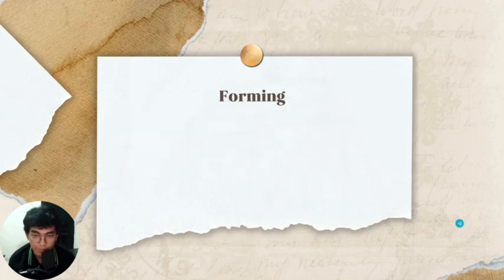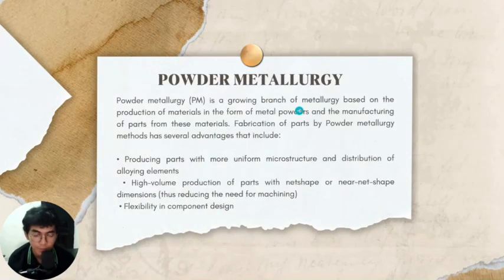Powder metallurgy. Powder metallurgy, or PM, is a growing branch of metallurgy based on the production of material in the form of metal powder and the manufacturing of parts from this material.